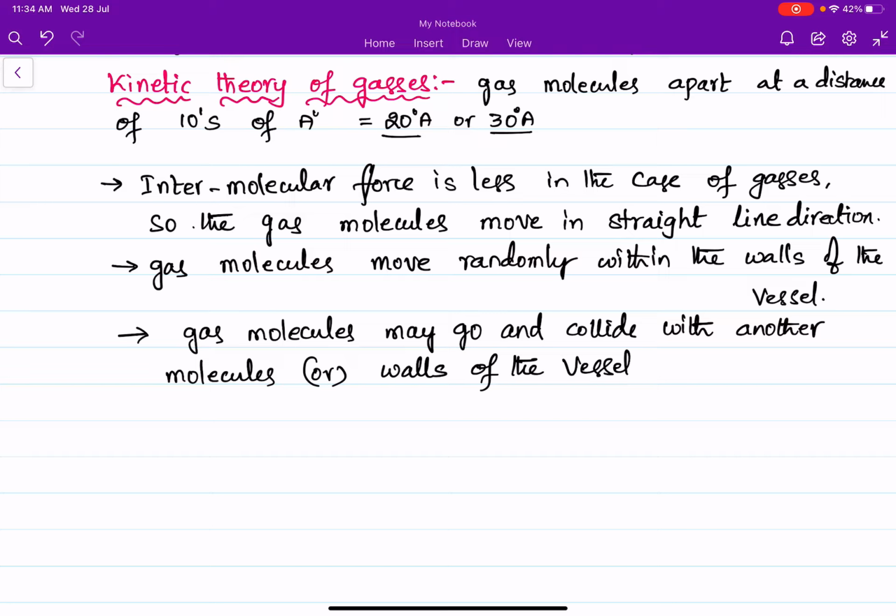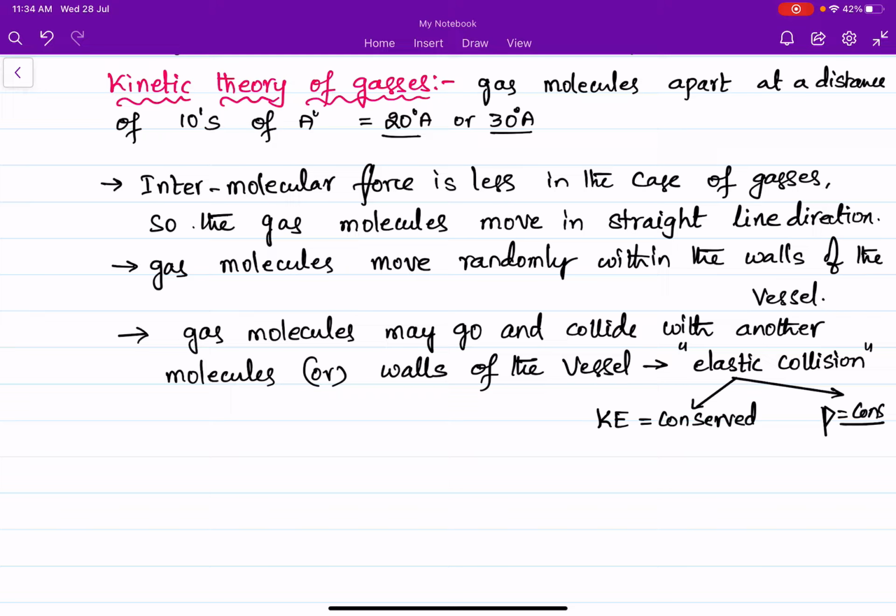And here we assume this type of collisions. The collisions in this case are elastic collisions. Elastic collision means one in which both kinetic energy and momentum are conserved. Kinetic energy is conserved and linear momentum P is also conserved in the case of elastic collision.